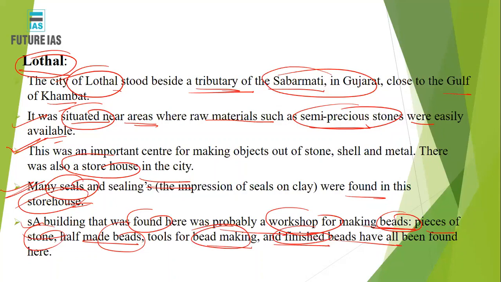That means bead making was there, and the area was known for semi-precious stones being easily available, and that is why the area is also known as an important center for making objects out of stone, shell, and metals.